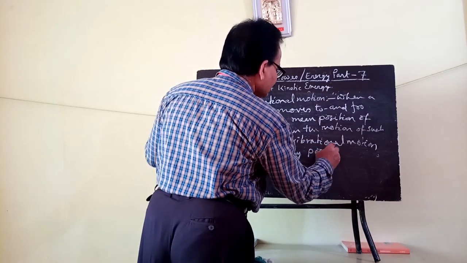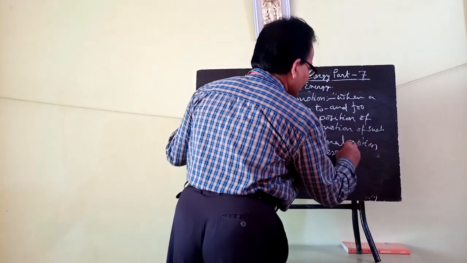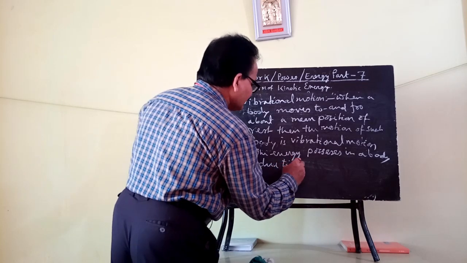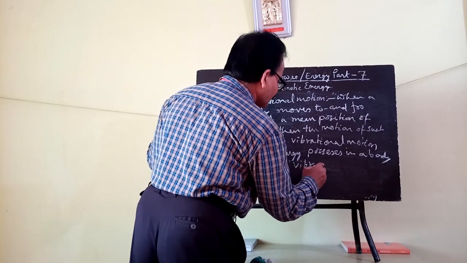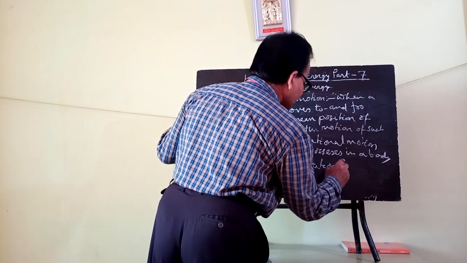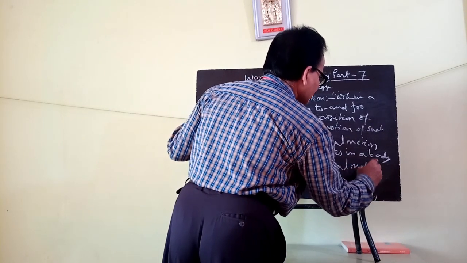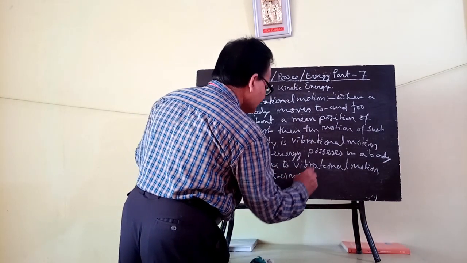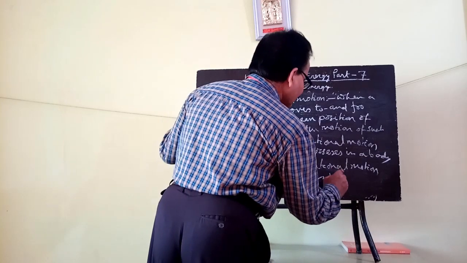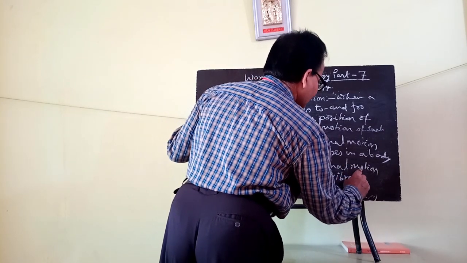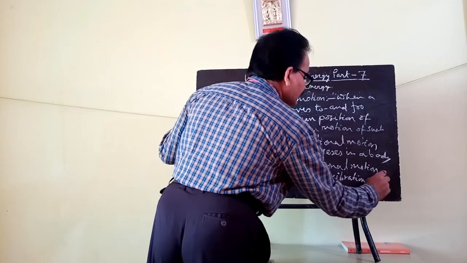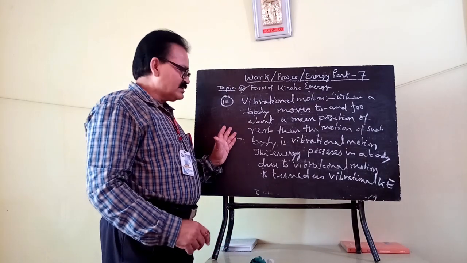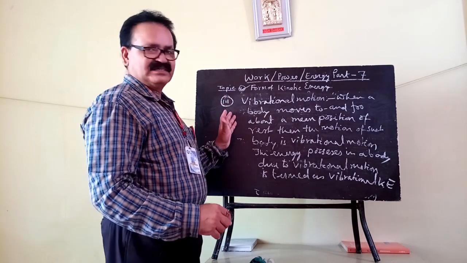So the energy possessed in a body due to vibrational motion, or to and fro motion, is termed as vibrational kinetic energy. So it is clear that there are three kinds of kinetic energy in general.